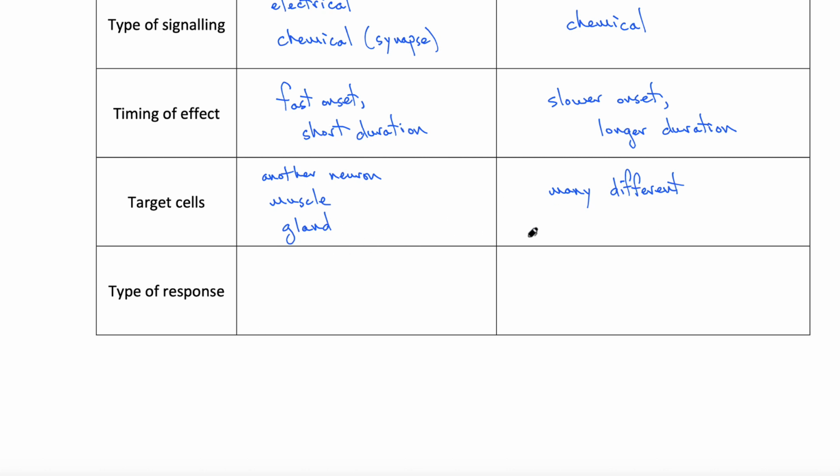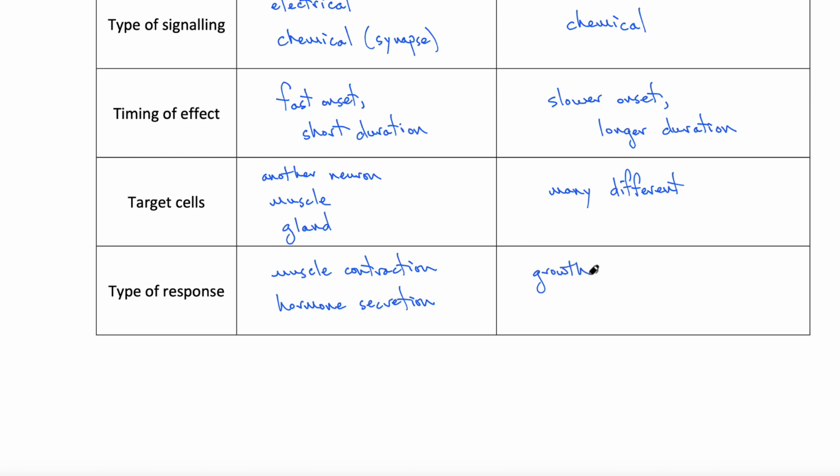The types of responses are different as well. So those follow from the kinds of target cells. In the case of the nervous system, another neuron might be triggered to signal. Muscles can be triggered to contract. And glands, being part of the endocrine system, can be triggered to secrete hormones. Again, in the case of the endocrine system, there can be many different target cells, and so the effects can be very varied as well.